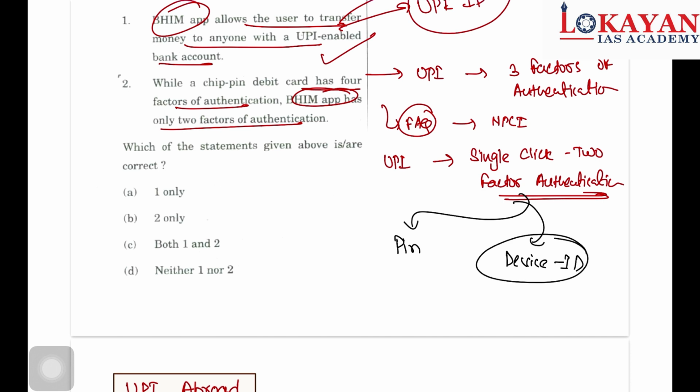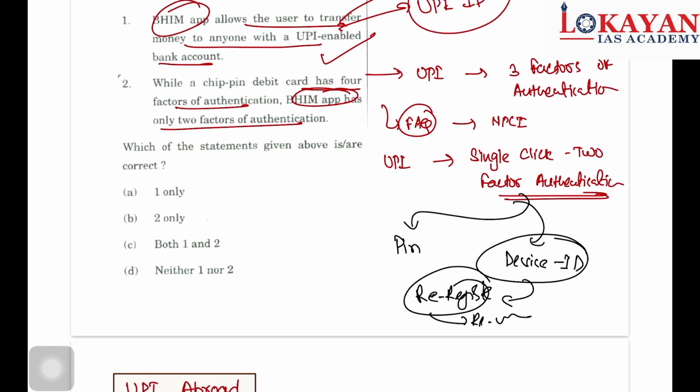If you remove your SIM card and again insert it, then UPI, or any other app like PhonePe or Google Pay, will ask you to re-verify whether this SIM is yours or not.